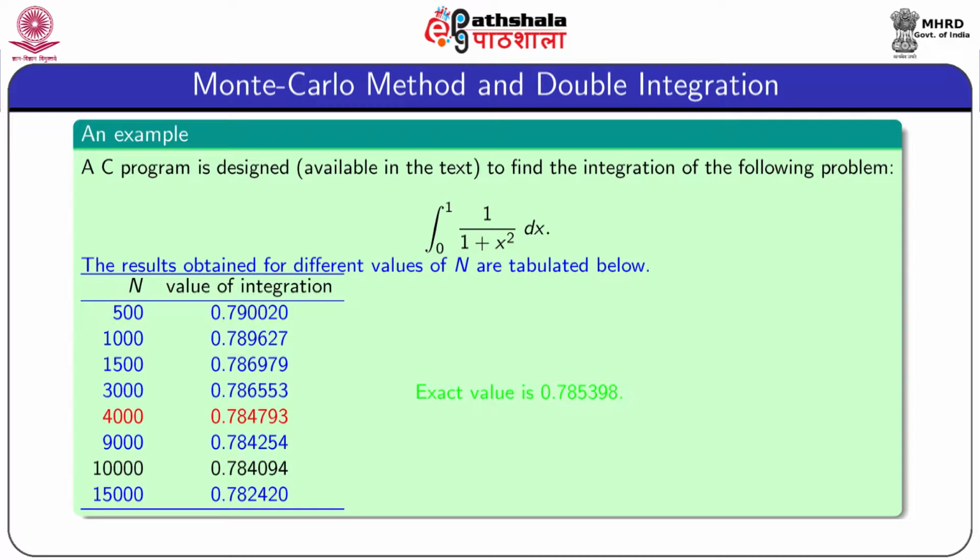It may be noted that when n equal to 10,000, then the value is 0.784094. This is worse than the value obtained for n equal to 4000. And when n equal to 15,000, the value is 0.782420. This is far away from the exact value. So, we can conclude that a large value of n does not give a better result for all types of problems